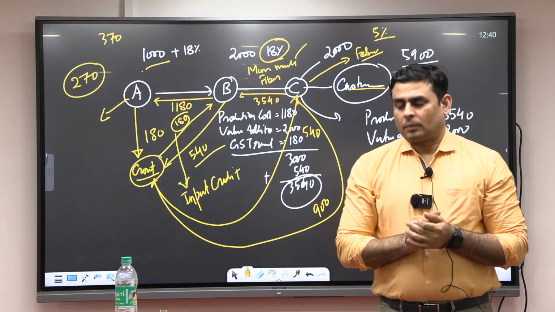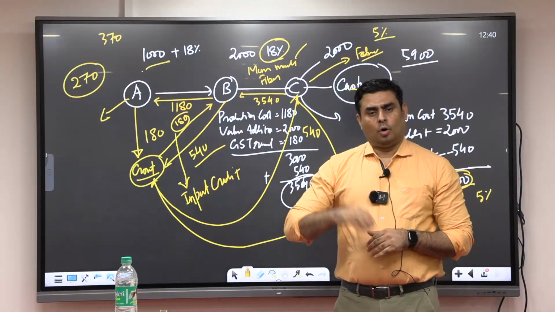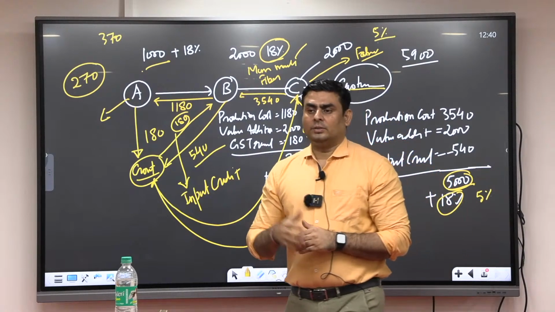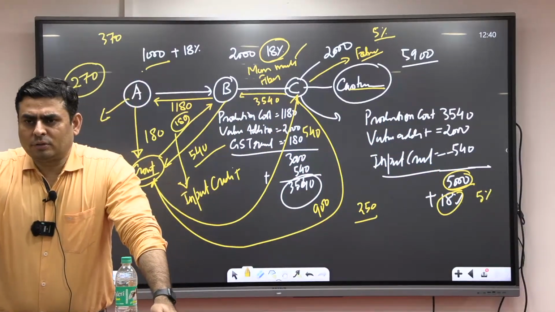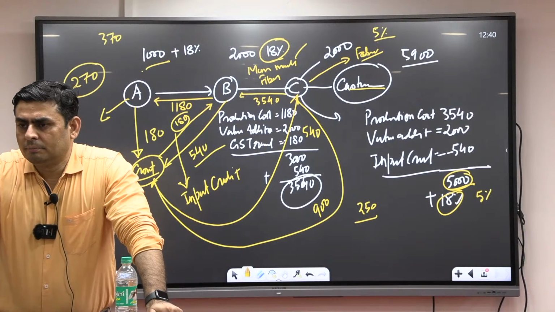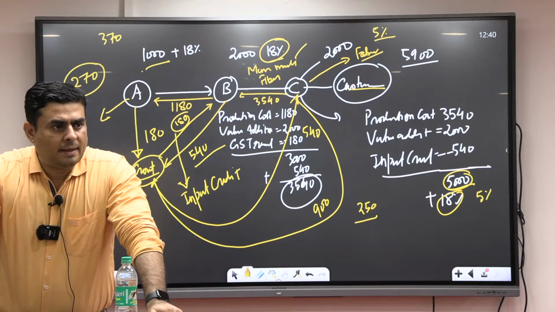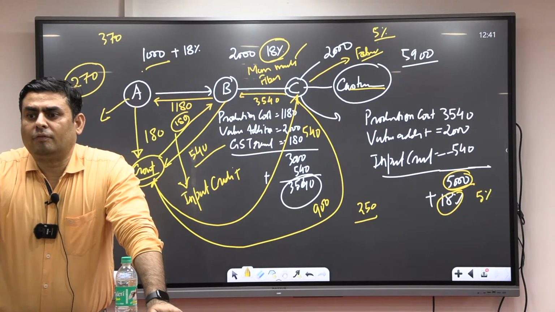Why is there a problem? Because he will get the refund of his 540 rupees only after due consideration. And here due consideration may take how much? 2 to 3 months. Now suppose that he is a small scale business person. If he is selling 100 quantity, how much amount is blocked with the government? 54,000.